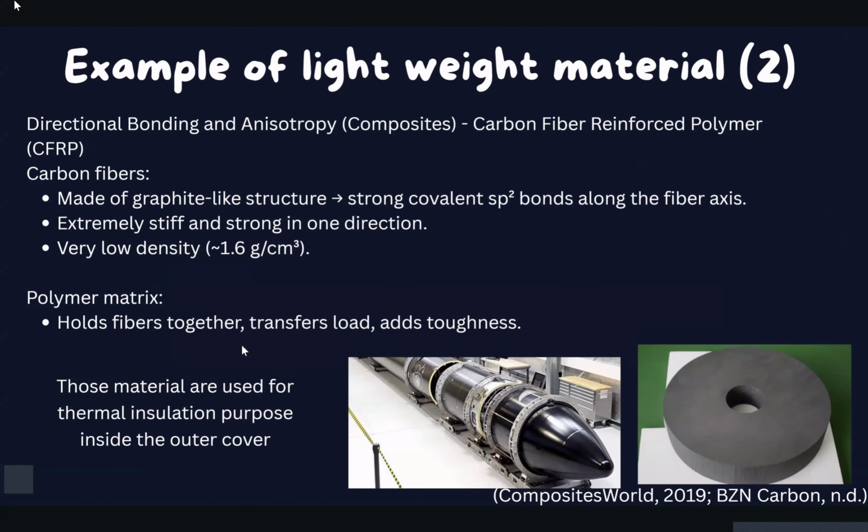Carbon fiber is made of graphite structure with strong covalent sp2 bonds along the fiber axis and has very low density. Polymers hold the fibers together and transfer load, and those materials are used as thermal insulators.